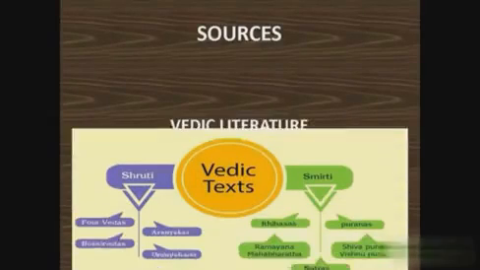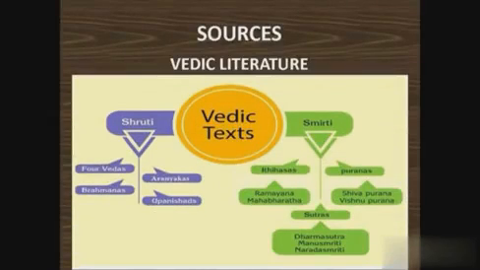Sources. Vedic literature can be classified into 2 broad categories, Shrutis and Smritis. The Shrutis comprise the 4 Vedas, the Brahmanas, the Aranyakas and the Upanishads. They are considered sacred, eternal and an unquestionable truth. Shruti means listening or unwritten. They were transmitted orally through generations, that is, from Guru to Sishyas and Sishyas to the next generation, only orally.